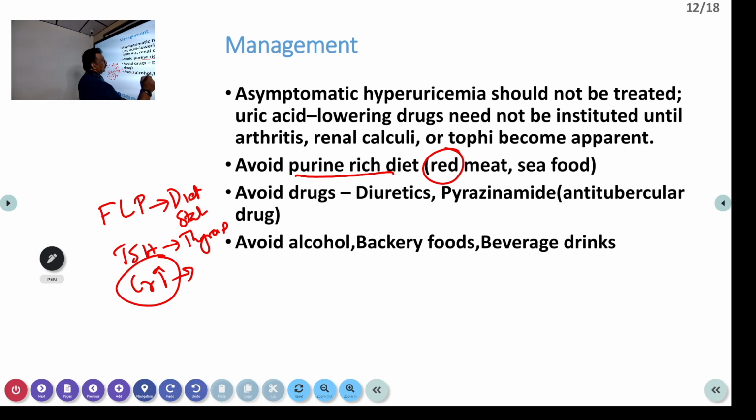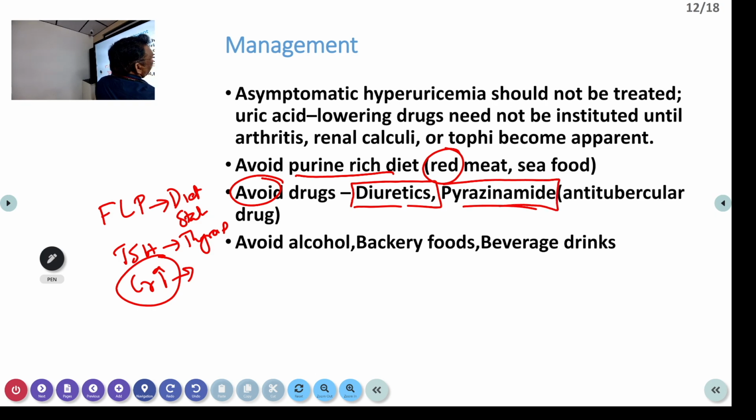Diuretics and pyrazinamide can produce high uric acid, and when we discuss uric acid induced problems, we advise to avoid this type of drugs. But if the drug is started for some important purpose, like a patient is having tuberculosis and we are treating with pyrazinamide, even if the uric acid is high, just continue the drug, because this type of uric acid normally will not produce any problem.